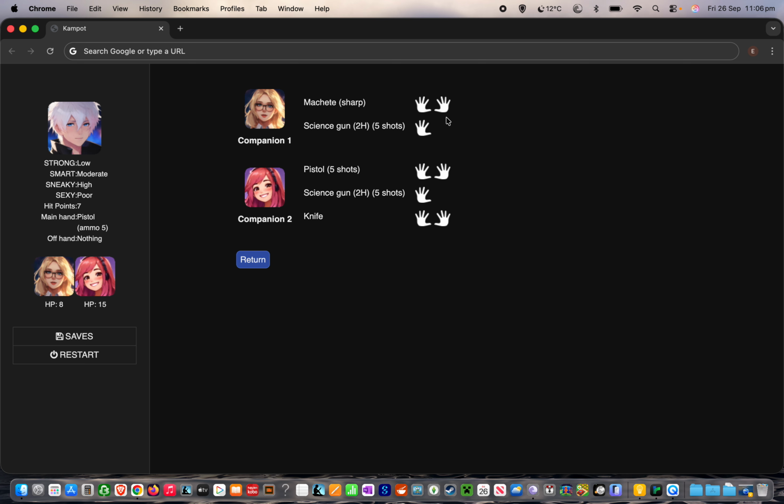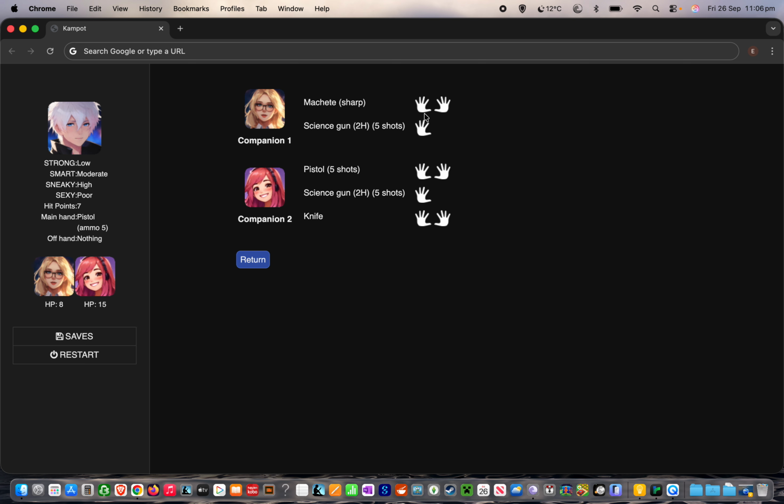If you imagine these hands as being held up with the palm towards you, then this one would be the right hand and this one would be the left hand. And of course, for most people, their main hand is their right hand and their offhand is their left hand. So why have I done it this way? Well, I had the thumbs facing outwards. So this one had the thumb going that way and this one had the thumb going that way. But that didn't look as good to me. It looked a bit weird. It looked a lot better with the thumbs inwards.